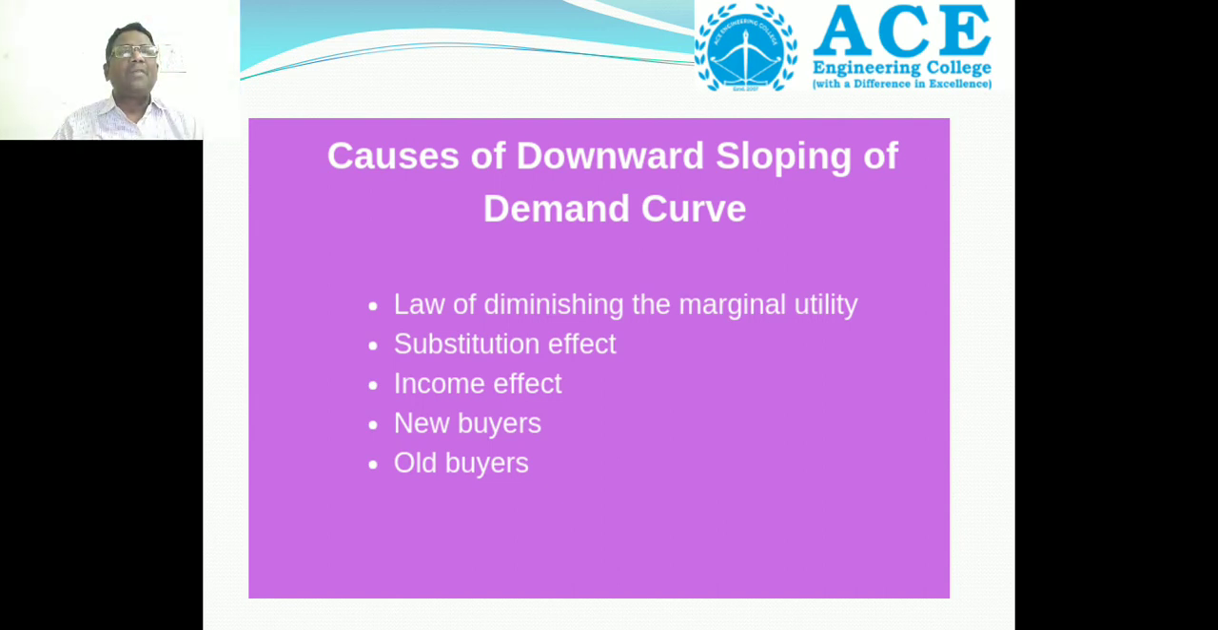Then the third one is income effect. When the income of the consumer changes, he shifts from inferior good to the superior good. Inferior good means the price of the product is less and it is used by lower level income people. That's why we call it an inferior good. So when the income changes, the consumers shift from inferior good product to the superior good product.